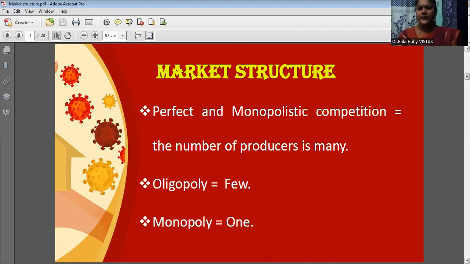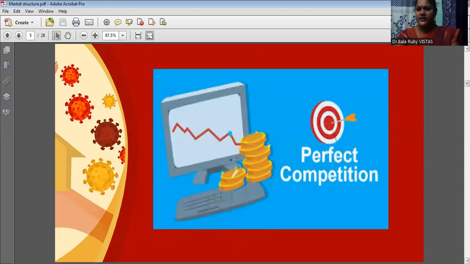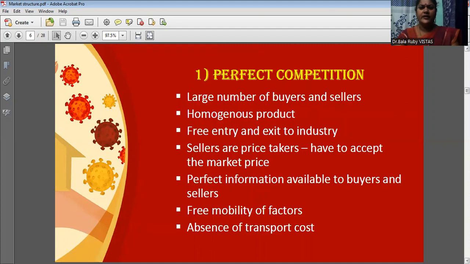So once again, I am repeating, if the number of producers are many, it may be perfect competition or monopolistic competition. If the number of producers are few, it is an oligopoly market. If the number of producers is only one, it is a monopoly. Or if there are two producers in the market, it is known as a duopoly market. First, let us concentrate on the perfect competition.